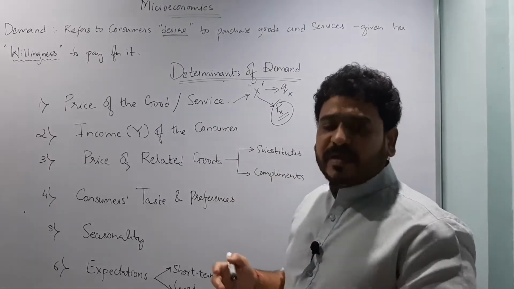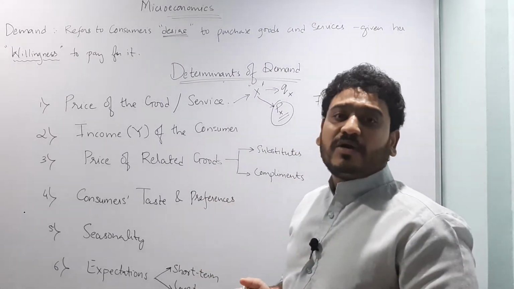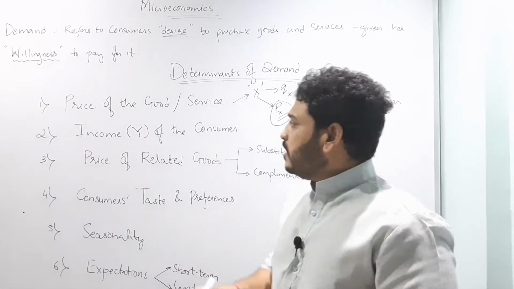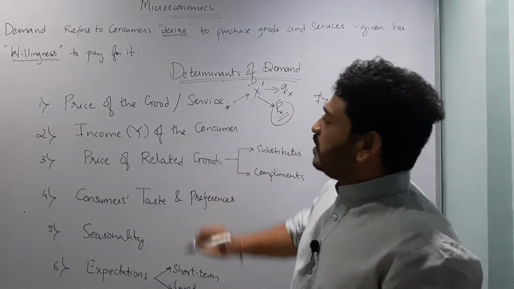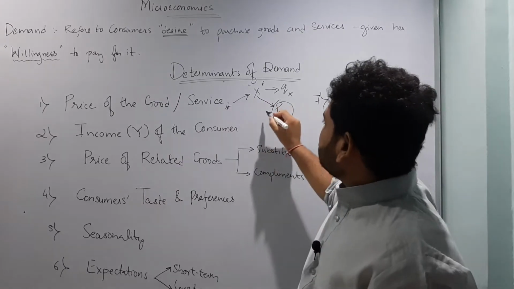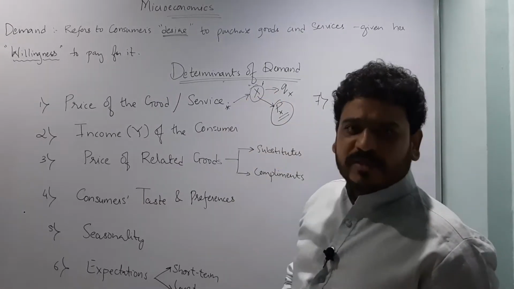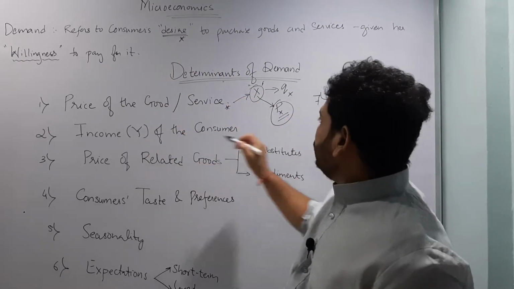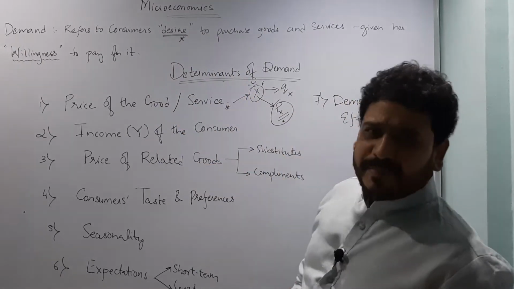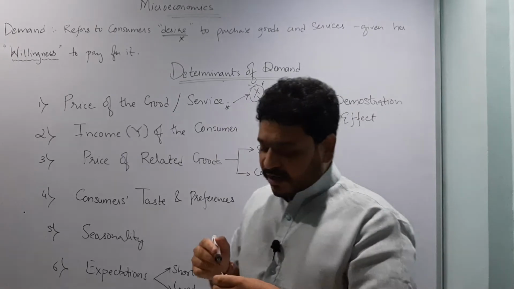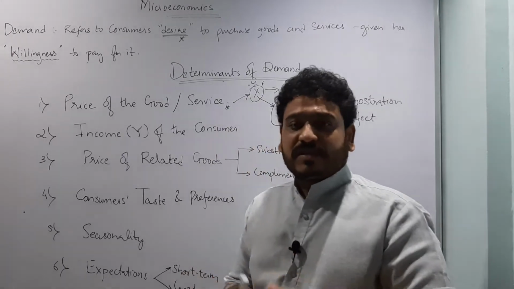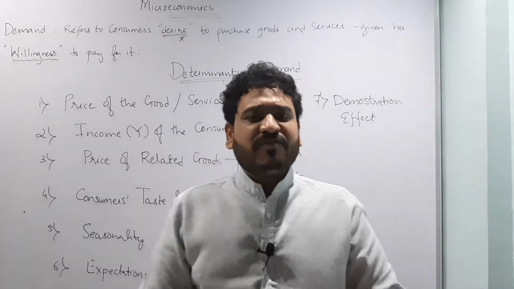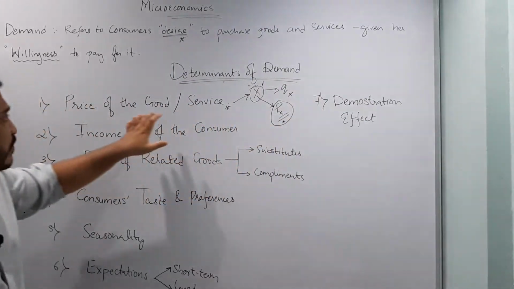There's a relationship between the two, which I will talk about when I teach what the law of demand means. But the first important determinant of demand is the price of the commodity itself which I intend to purchase, which I desire, and for which I am willing to pay a certain price, denoted by PX. So the first important determinant of demand is the price of the commodity and service itself. I hope this point is pretty much clear.